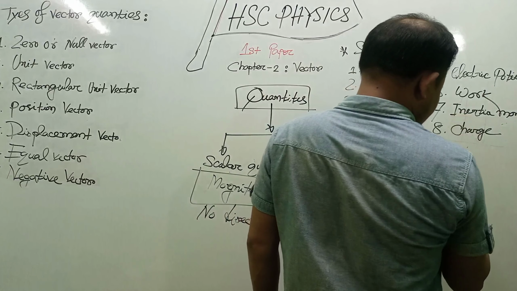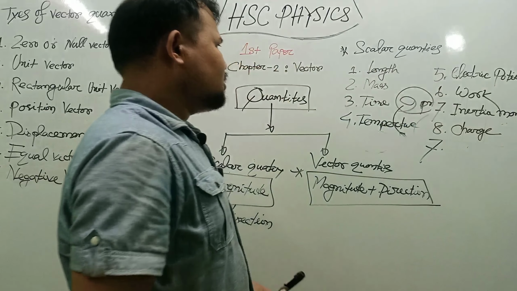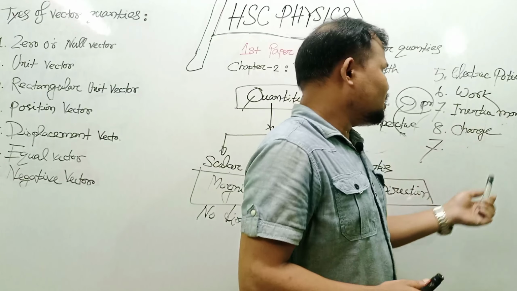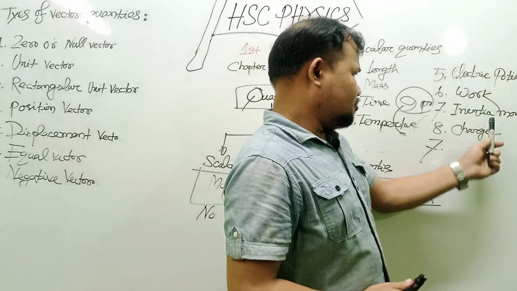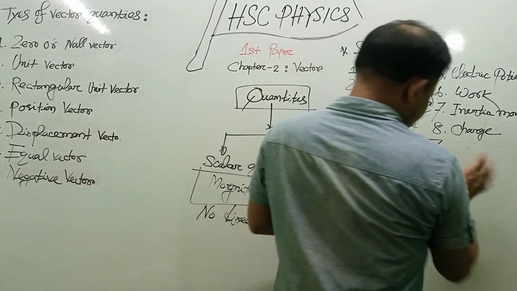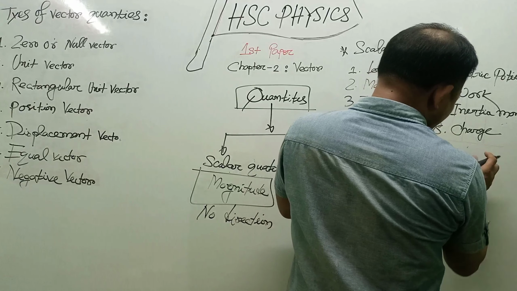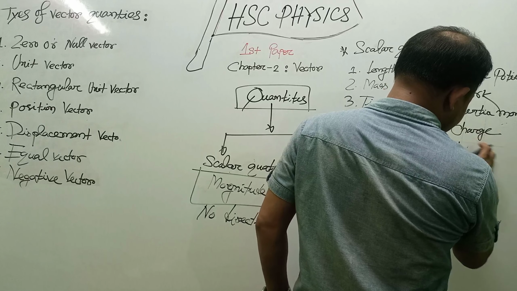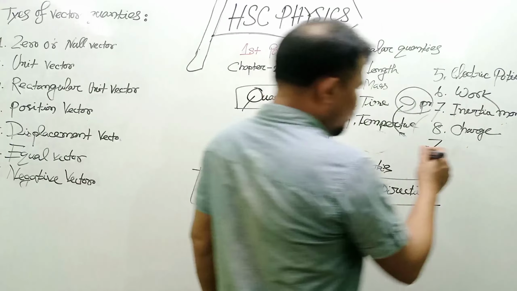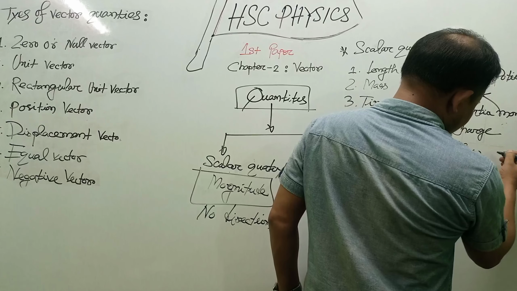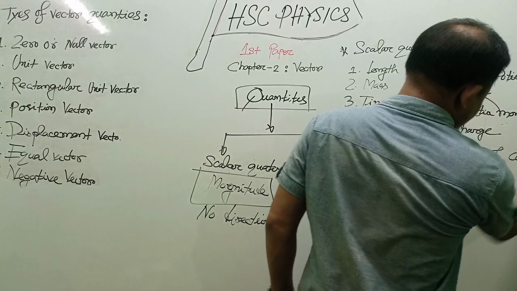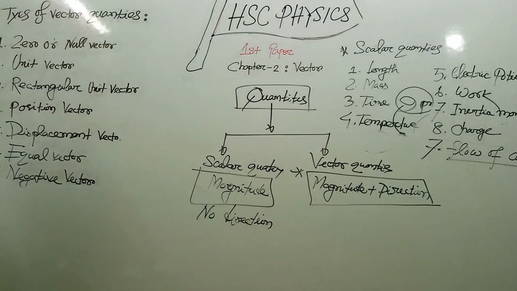So what did we see? Length, mass, time, temperature, electric potential, work, inertia moment, charge, and current, the flow of current. These are the scalar quantities.